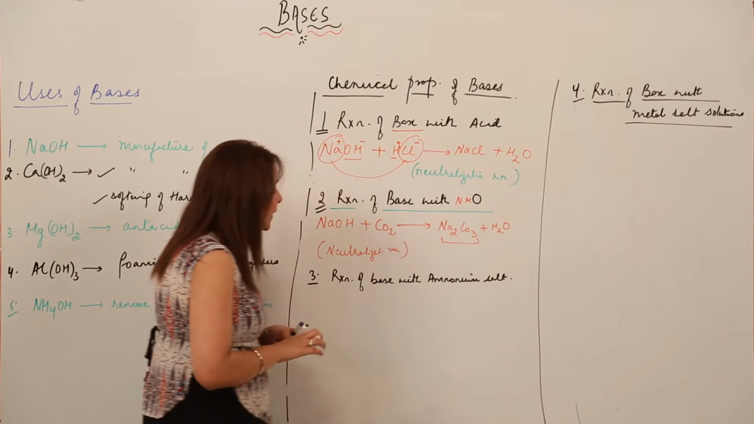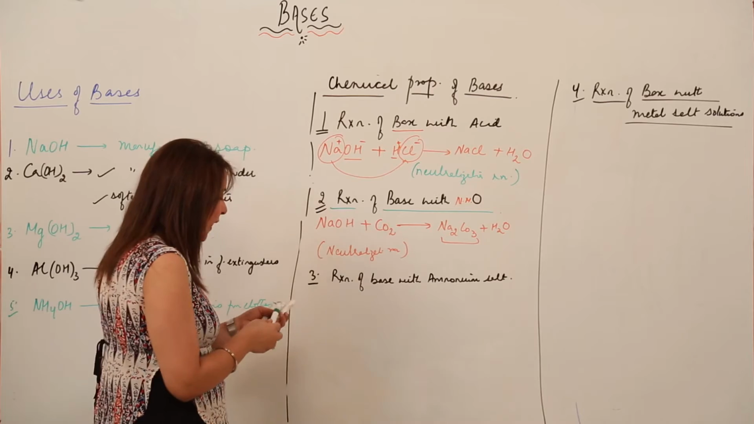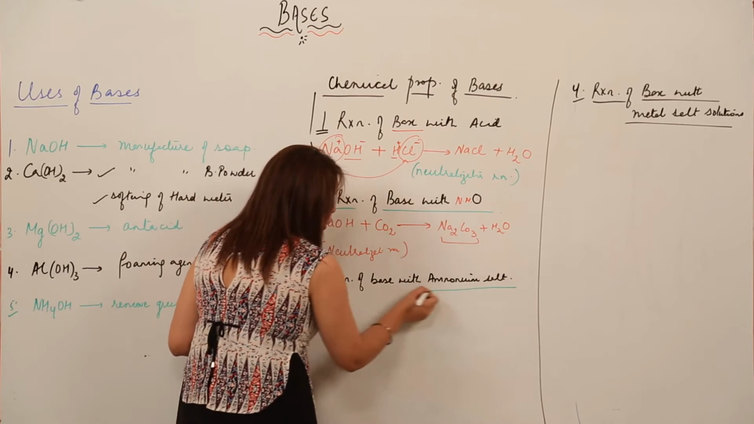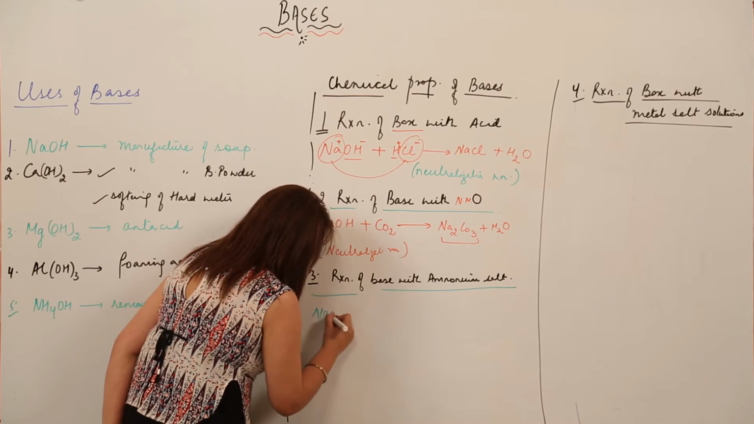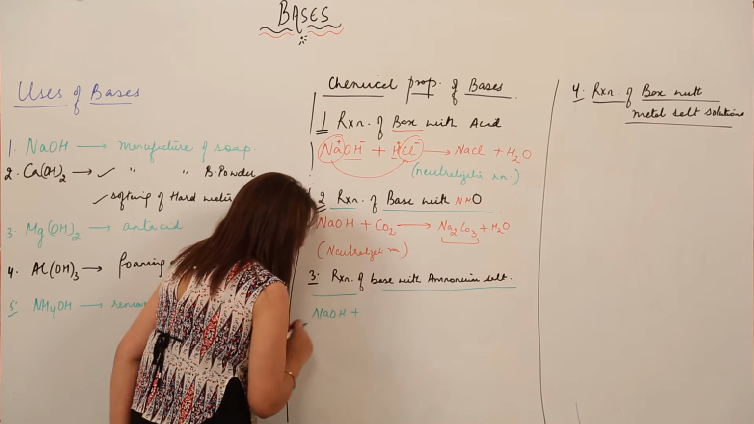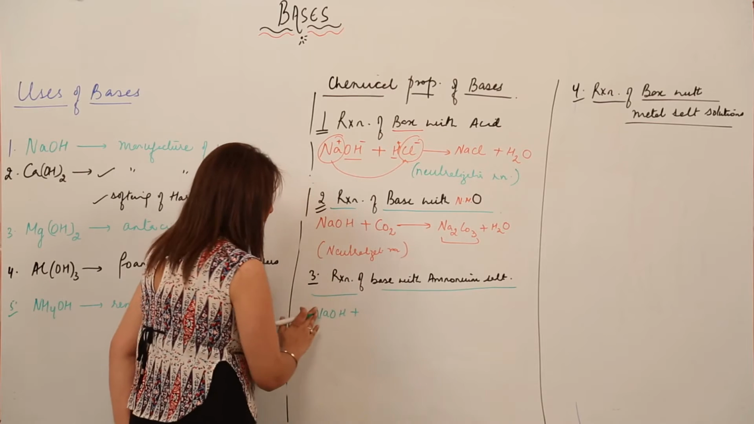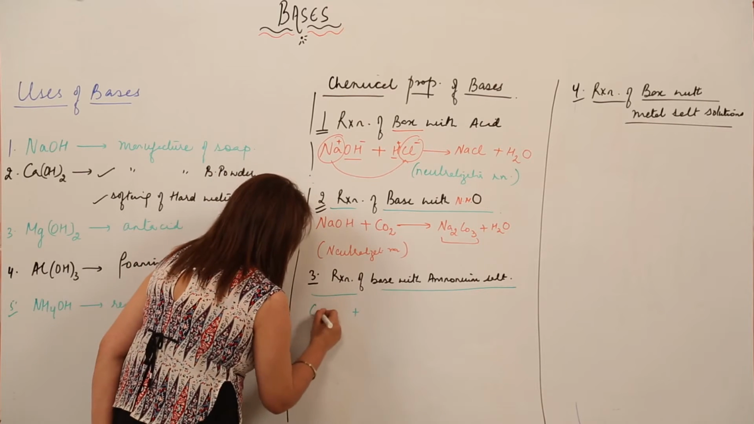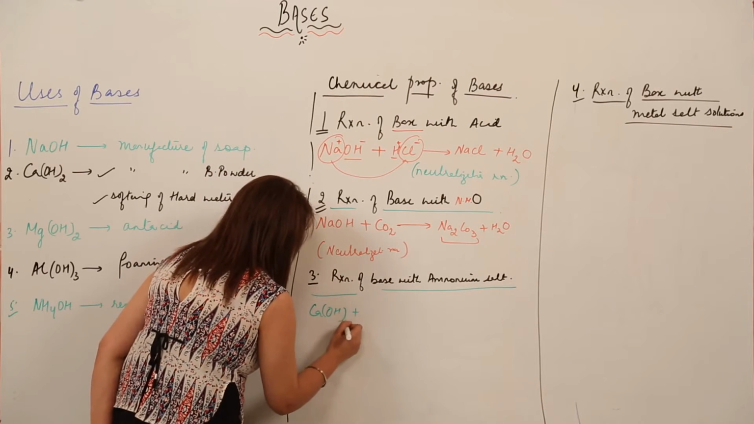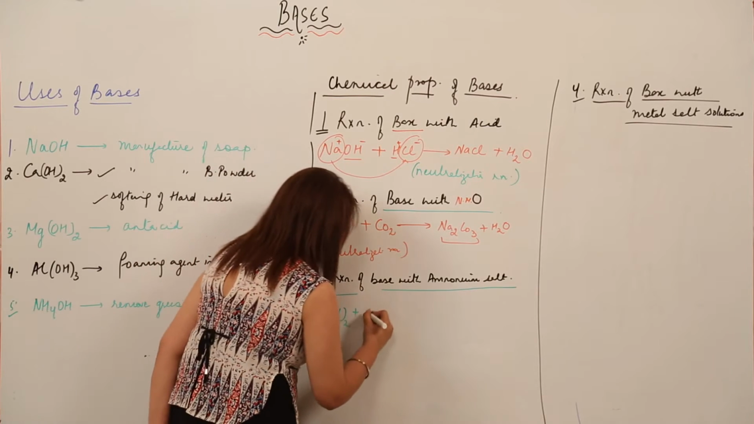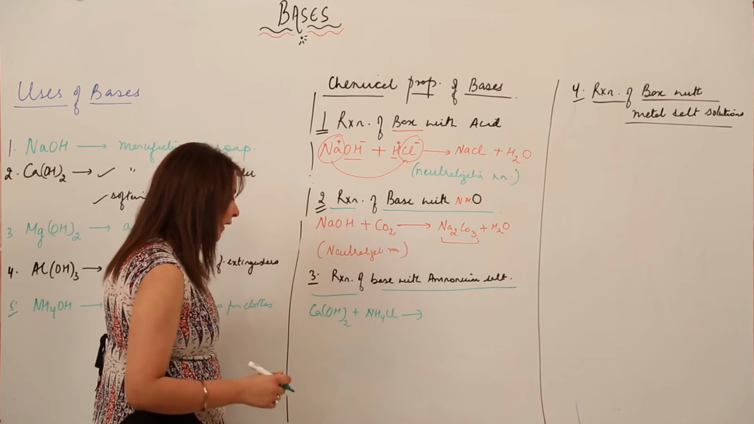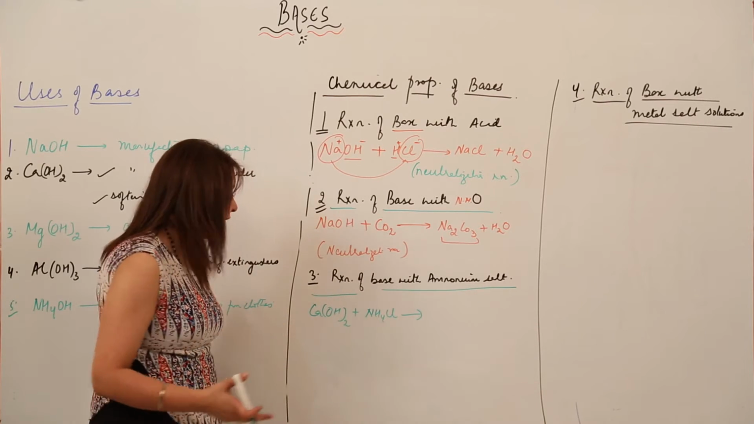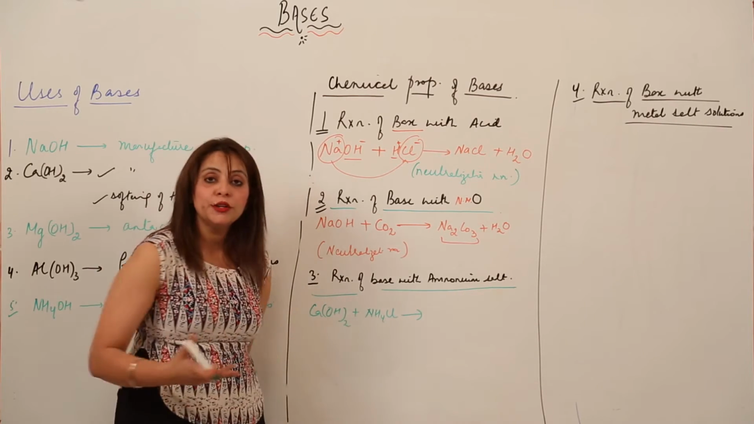reaction. Next, we are reacting a base with an ammonium salt. So suppose base again, suppose NaOH, ammonium salt, or this time I'll take a different hydroxide. So let us take calcium hydroxide, right, and we'll take an ammonium salt, suppose NH4Cl is being taken. So now again it is a double decomposition reaction. As you know, two compounds are just going to react, right?